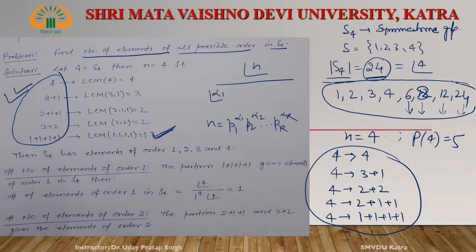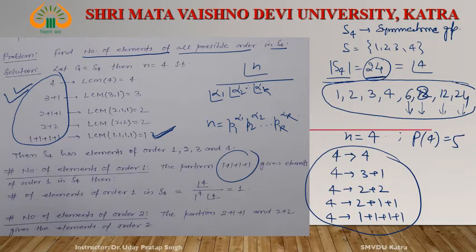Factorial alpha 1, factorial alpha 2, and so on, factorial alpha k, right? And how many times this p1 appears? And divide by this.